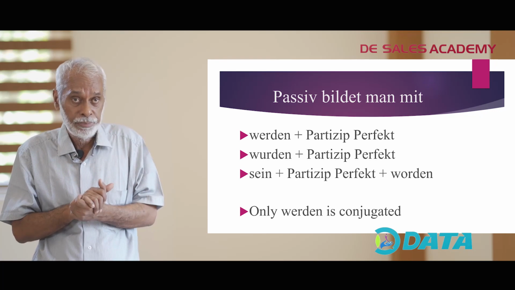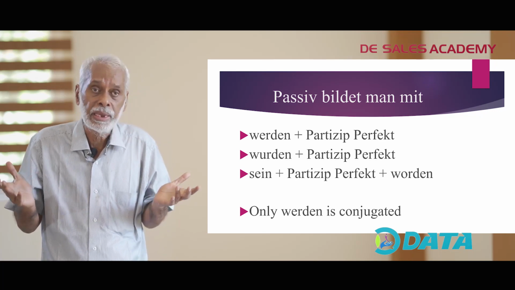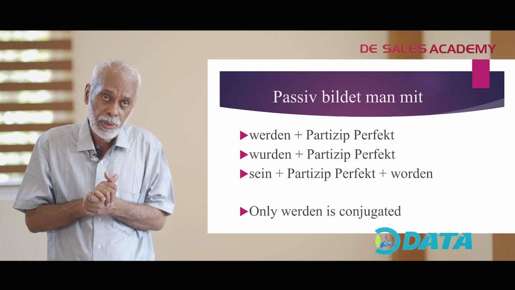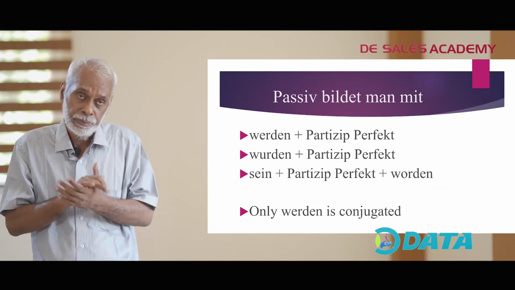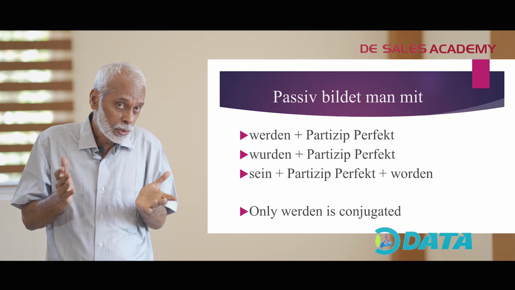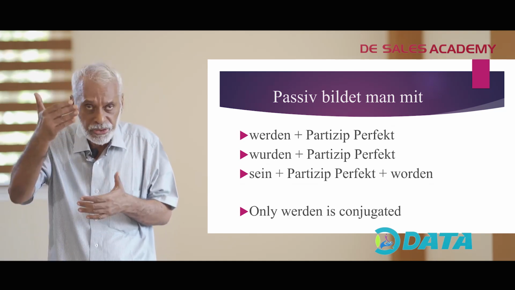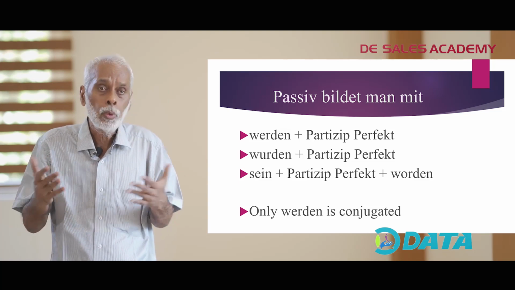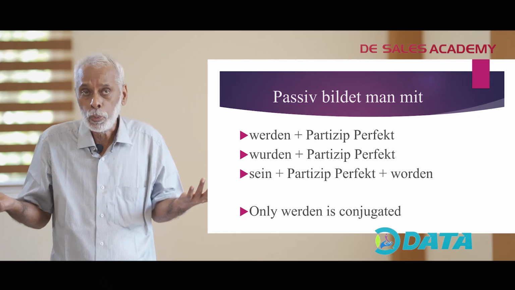For example, 200 people were killed in the air crash. 150 people were killed in the tsunami. The President of the United States was assassinated. Look at these sentences. Who is the Täter? Who did all these actions? We don't know.